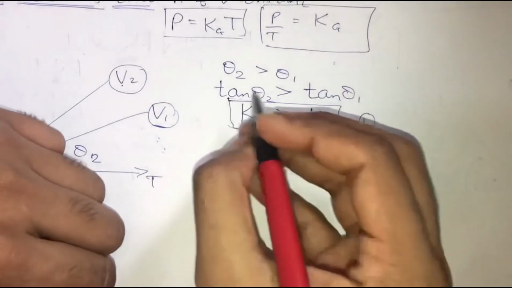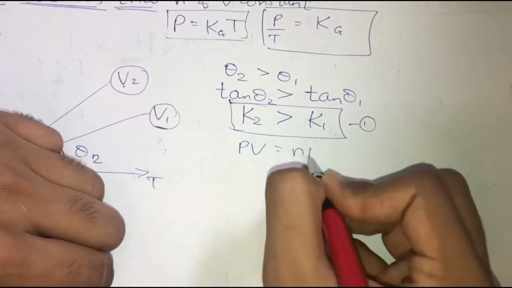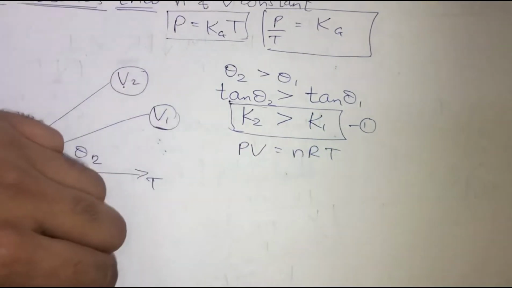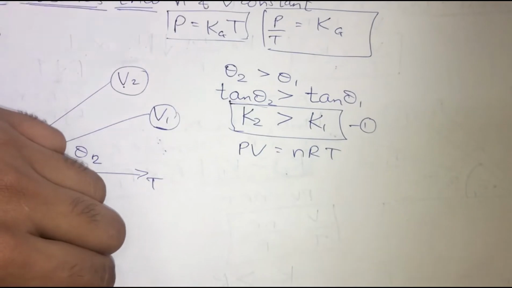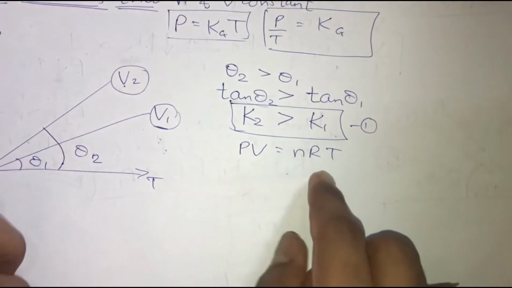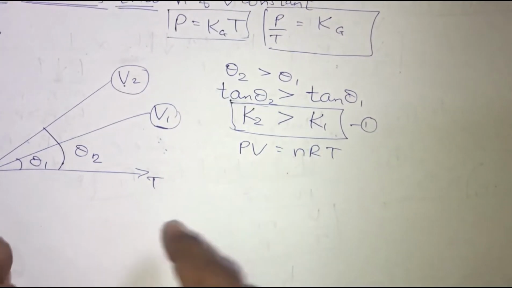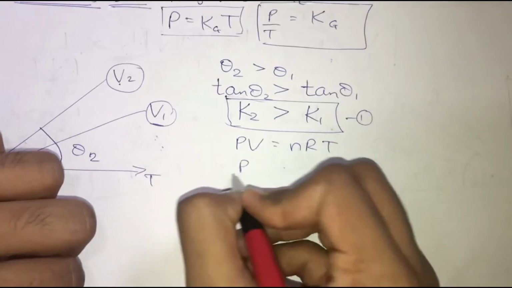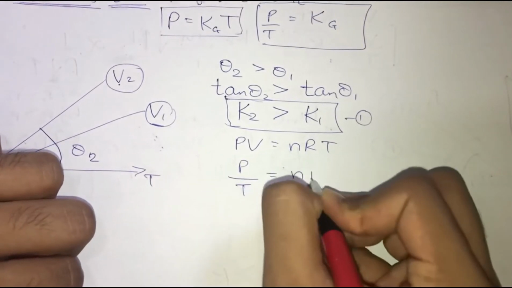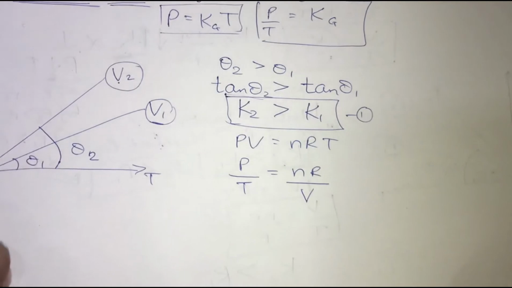Now we are going to consider the ideal gas equation, PV equals nRT. What I'm going to do is shift this V to the right hand side and T to the left hand side. So P upon T is equal to nR upon V. Why have I done this?